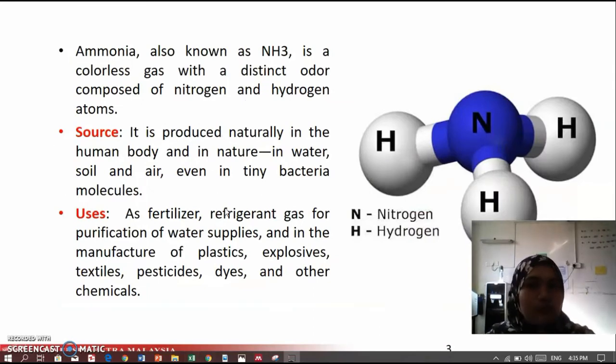Next is ammonia. Ammonia is also known as NH3. It is a colorless gas with a distinct odor composed of nitrogen and hydrogen atoms. It comes naturally in the human body and in nature, which is water, soil, and air, and even in tiny bacteria molecules. Ammonia is used in fertilizer, refrigerant gas, for purification of water supply, and also for manufacturing of plastic, explosives, textiles, pesticides, dyes, and other chemicals.